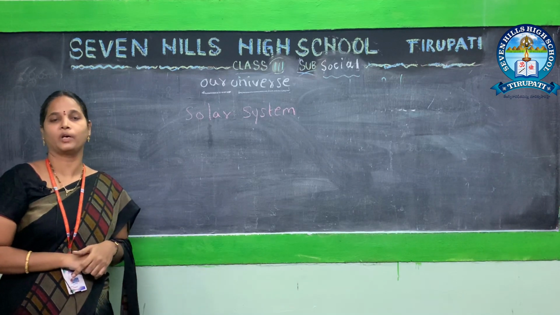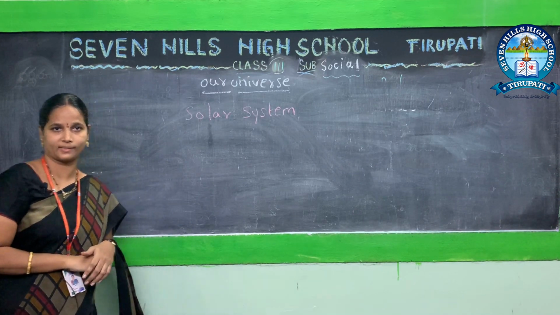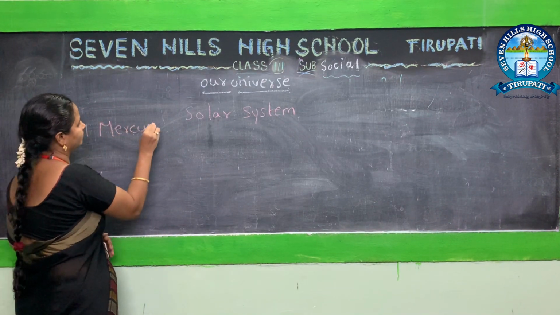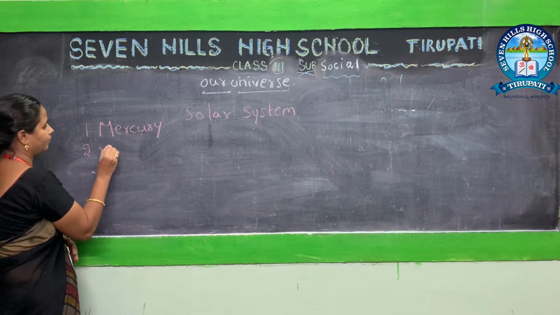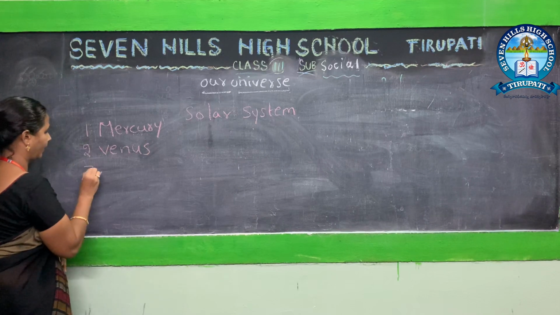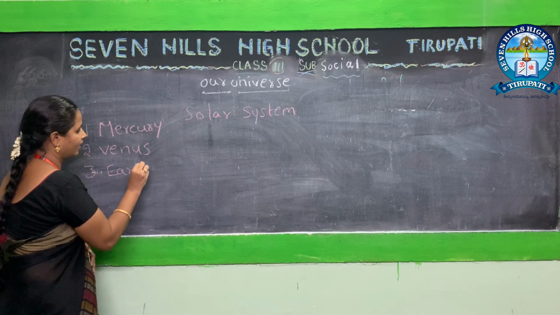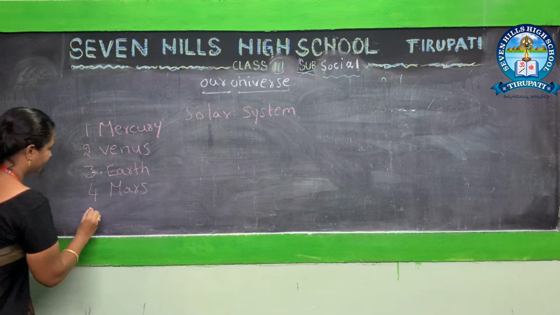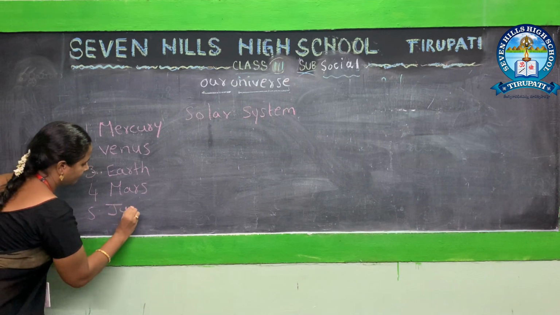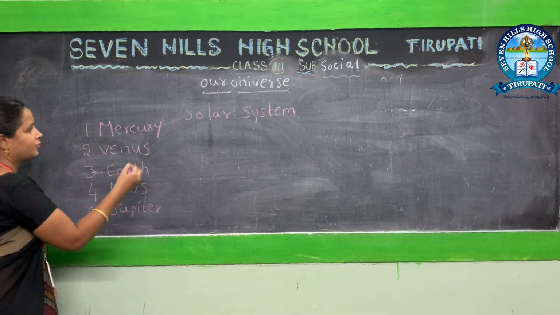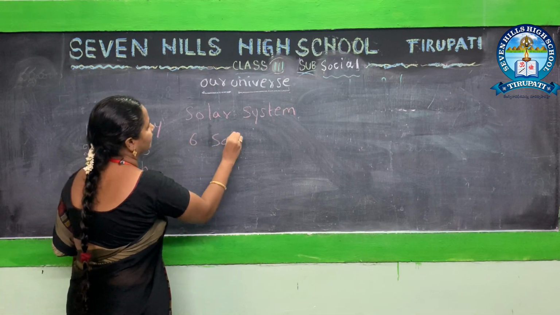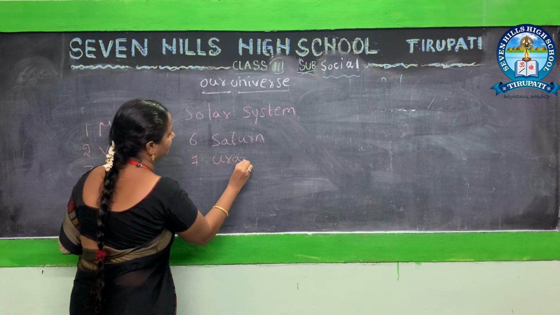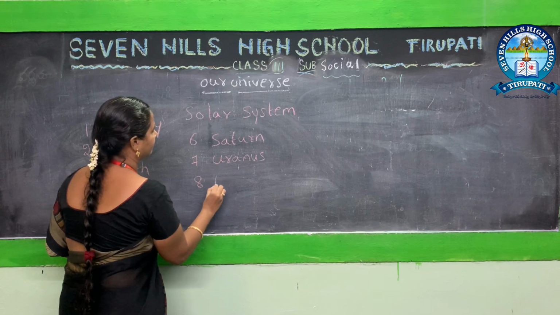In our solar system, we have total 8 planets. First one, Mercury. Venus, Earth, Mars, Jupiter, Saturn, Uranus and Neptune.